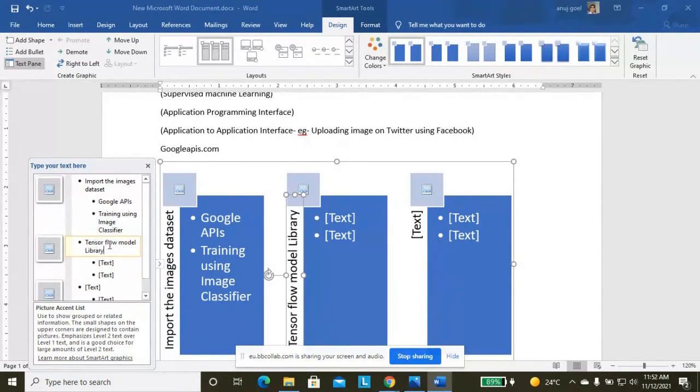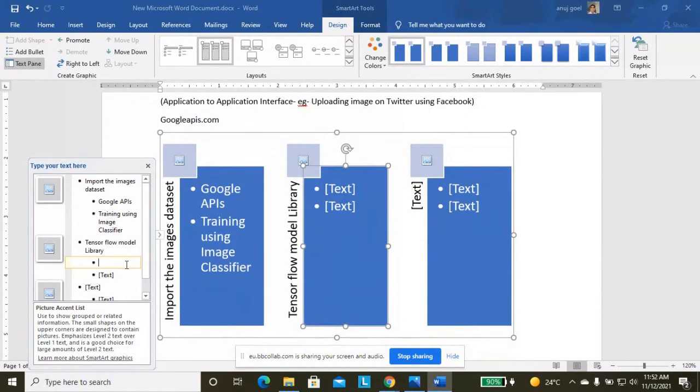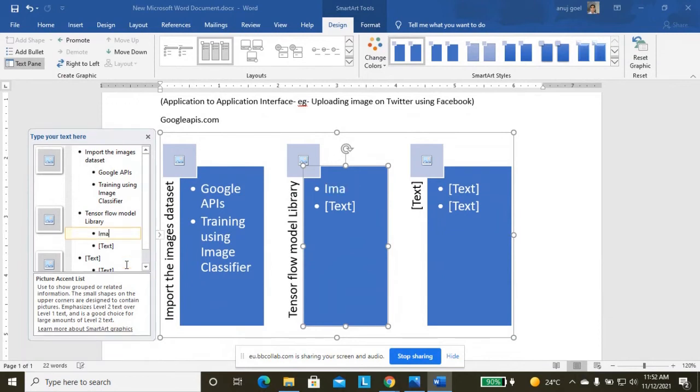What TensorFlow is in detail, I will explain in the next session on Google Colab. TensorFlow is basically a package that we have to install first in Google Colab. Then we have to import the libraries. We are using specifically the image classifier library.